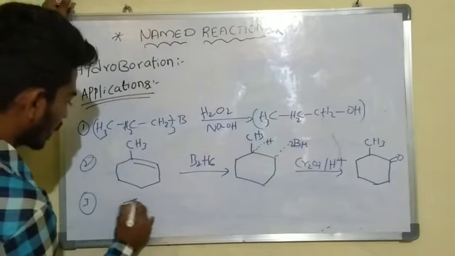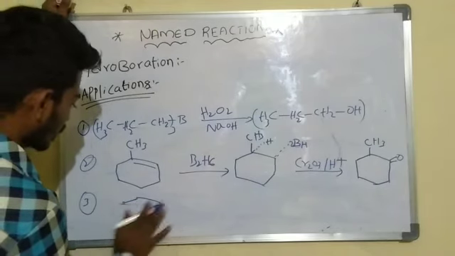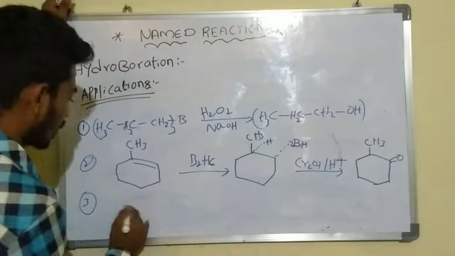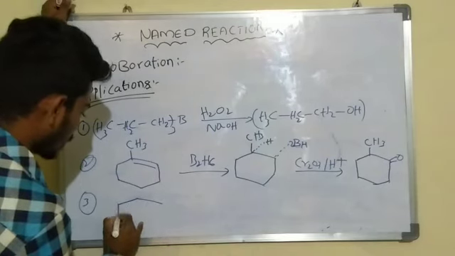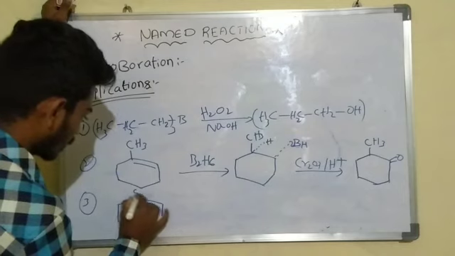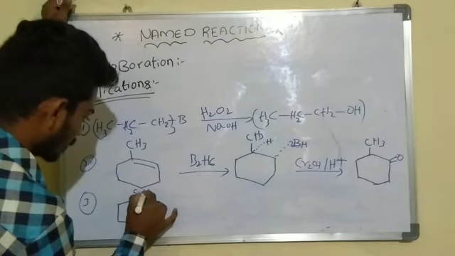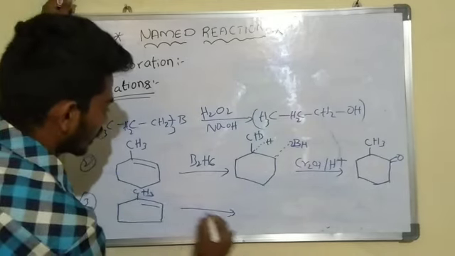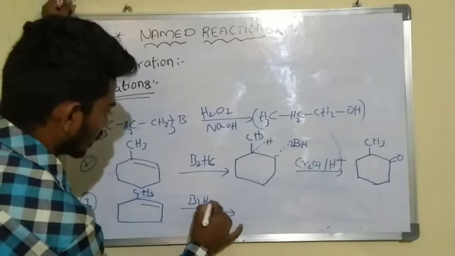For another application we take 1-methylcyclopentene. This is the CH3, which is again treated with borane.